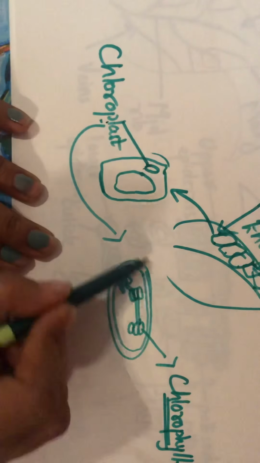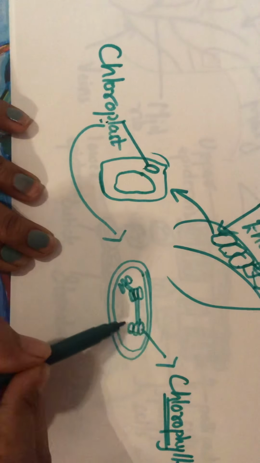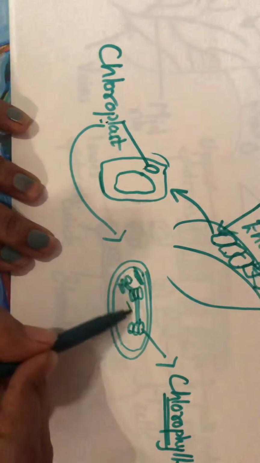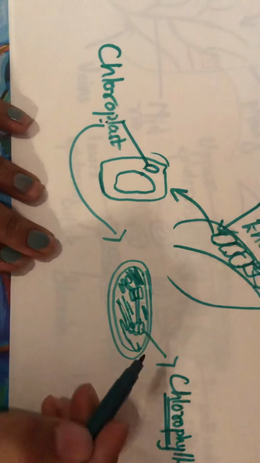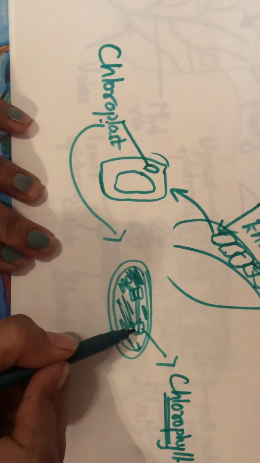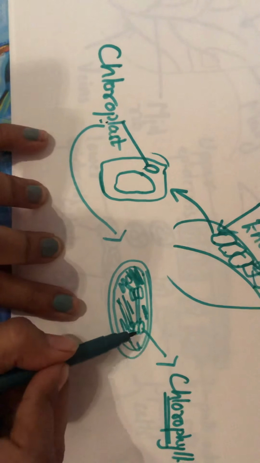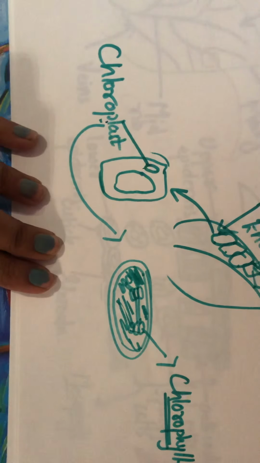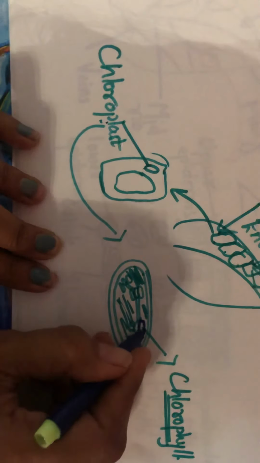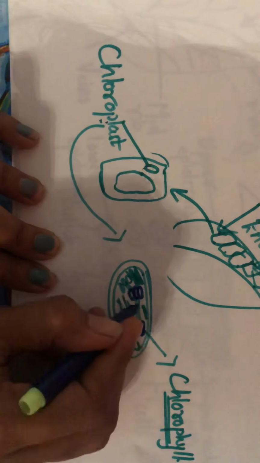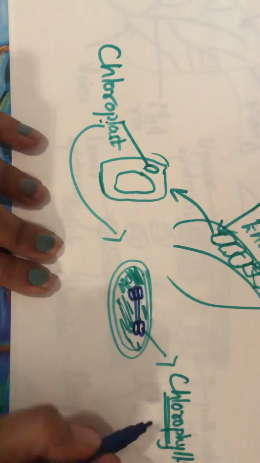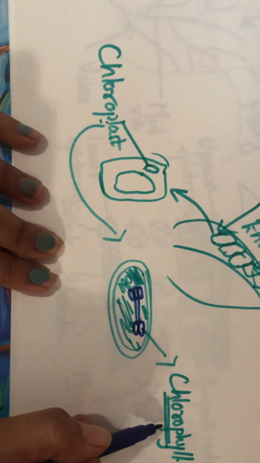Suppose this is the chloroplast, and it has stroma, the liquid portion of the chloroplast, and we can also see grana, this stack-like structure, which contains the pigment chlorophyll.